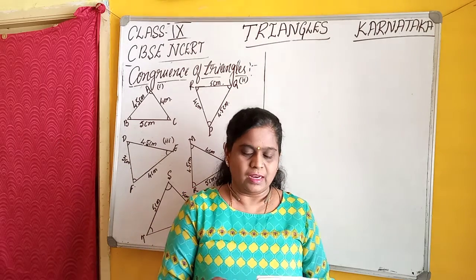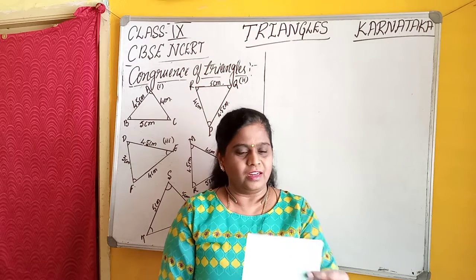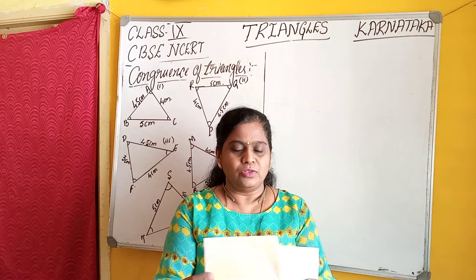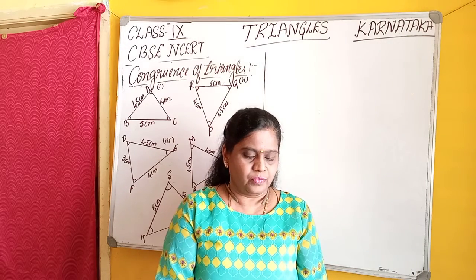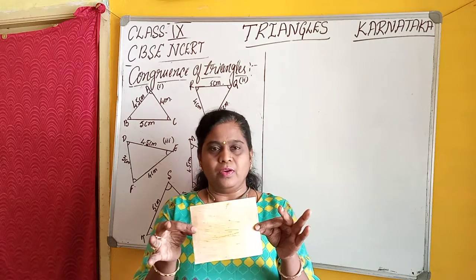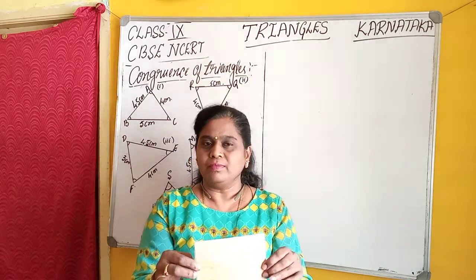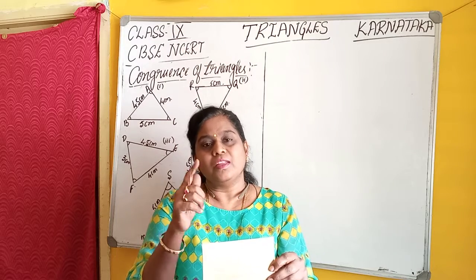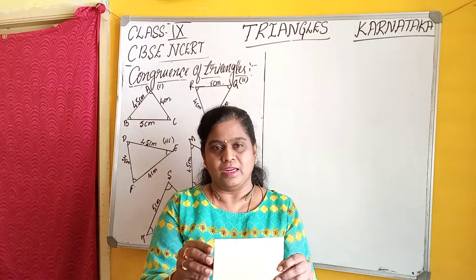Like that, here this is a rectangle, and here is another rectangle. I am going to keep one rectangle on the other. Both of them get superimposed. These are called congruent rectangles.